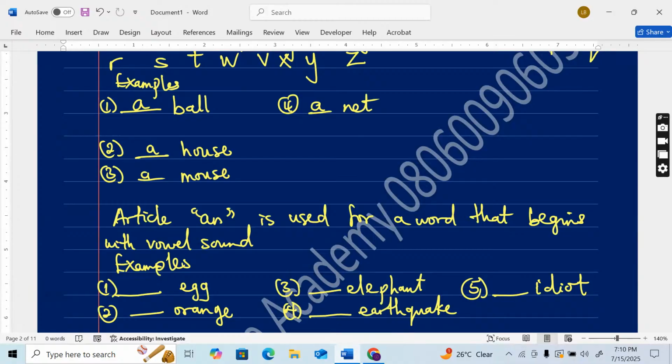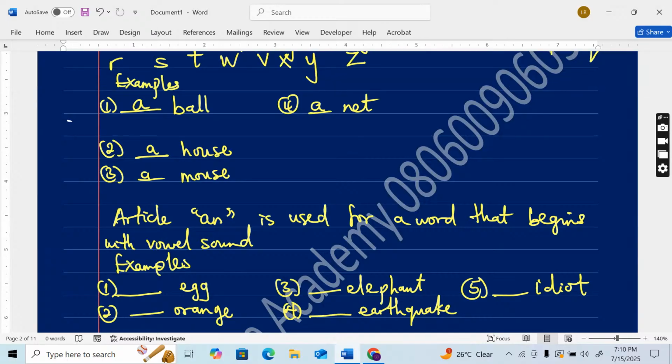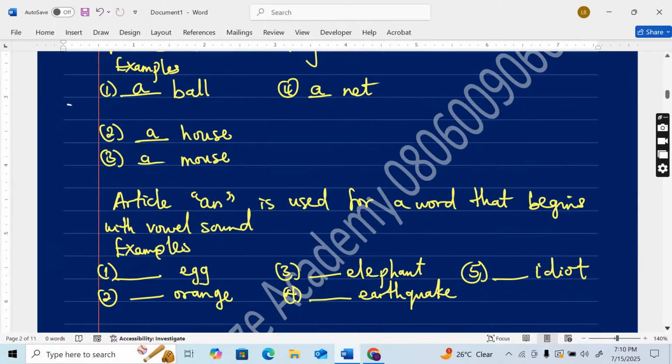Now, I have another one I'm going to bring in. I'll come back to where we have the article A, and I'll tell you something about that. Now, number one would be an egg. Number two, an orange. Number three, an elephant. Number four, an earthquake. Number five, an idiot.